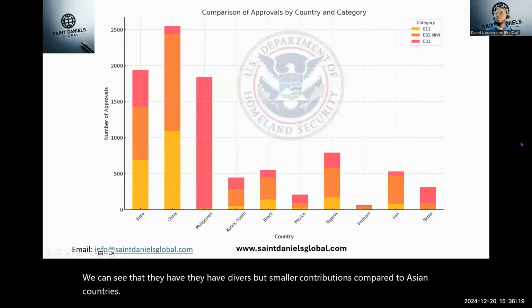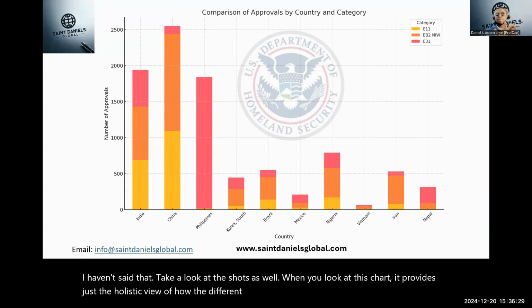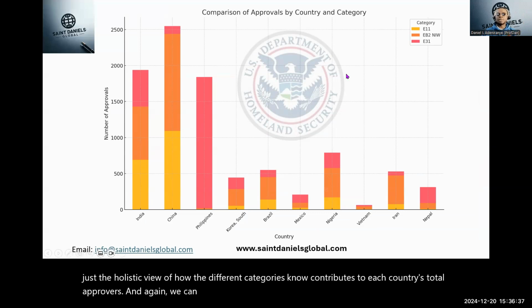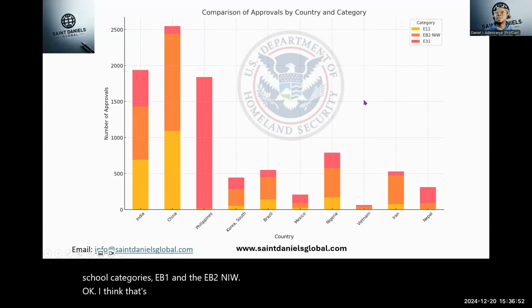Having said that, take a look at the chart as well. When you look at this chart, it provides a holistic view of how the different categories contribute to each country's total approvals. And again, we can see the dominant ones, China and India, across the EB1 and the EB2 NIW categories. Okay, I think that's about that for this chart on the number of approvals, which is really impressive.